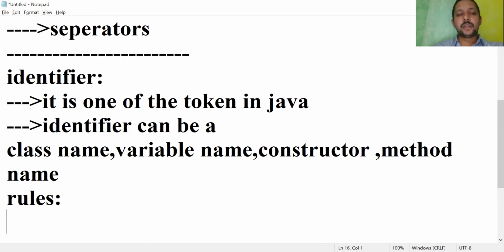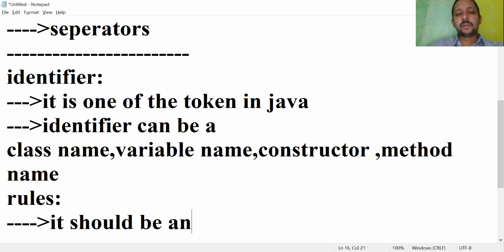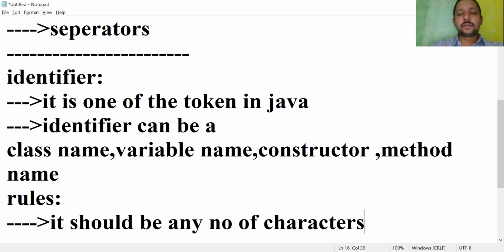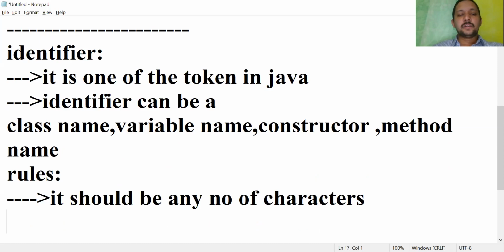I'll show practically. The first rule: it can be any number of characters, that means any length. But it is better to use 4 to 15 characters in length, depending upon the program.